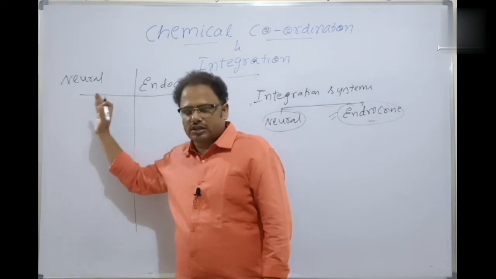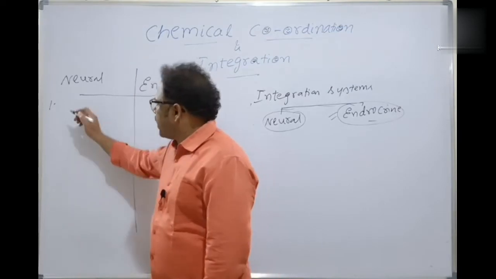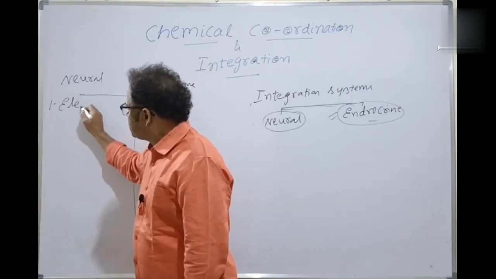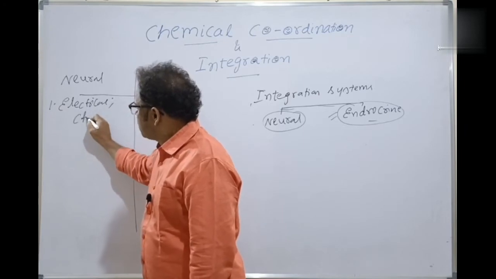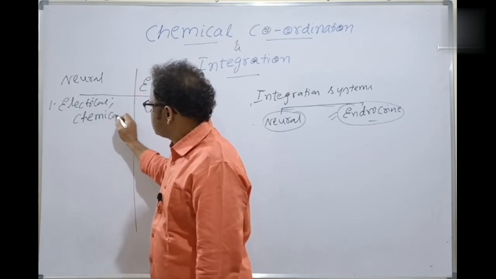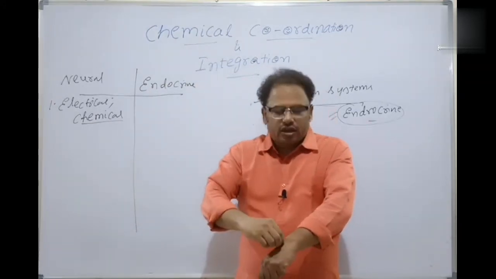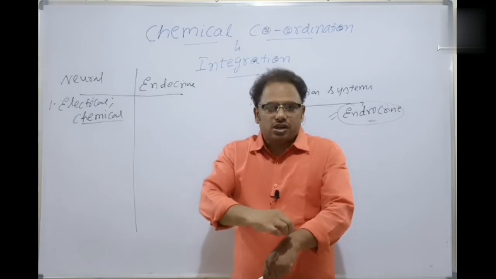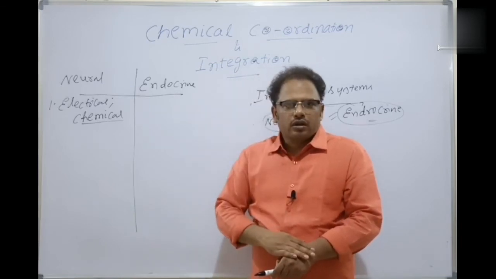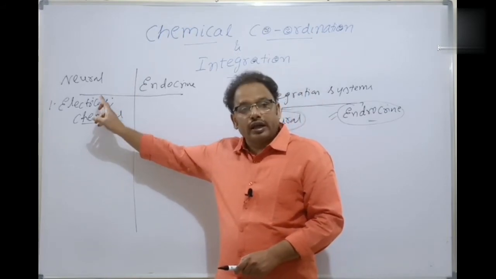What are these differences? One, the neural system operates by electrical impulses as well as chemical synapses. For example, I'm pricking here with a needle, and the sensation is passed within a fraction of a millisecond to the brain, because electrical impulses, electrical excitation, are passing.